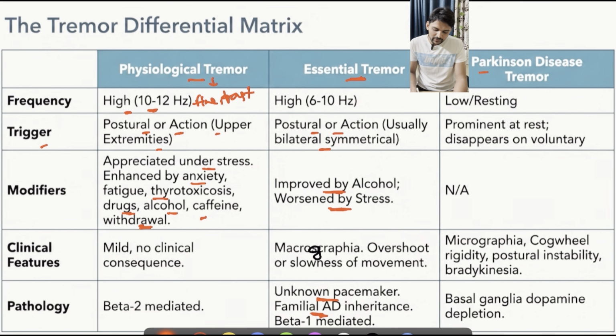But when you compare it with physiological tremors, these are of quite lower frequency, that is 6 to 10 Hz, and the amplitude will be quite bigger. That's why we will be able to appreciate it with naked eyes.